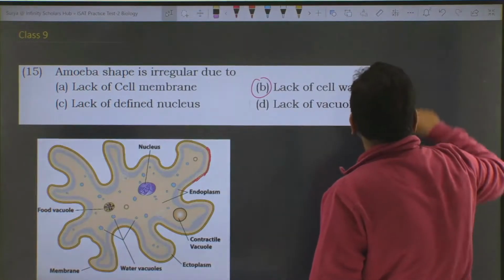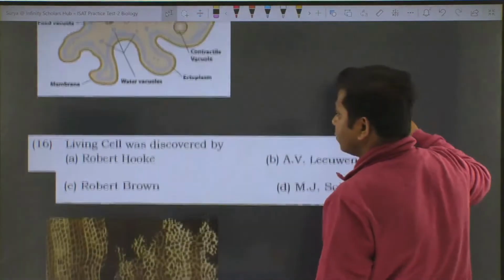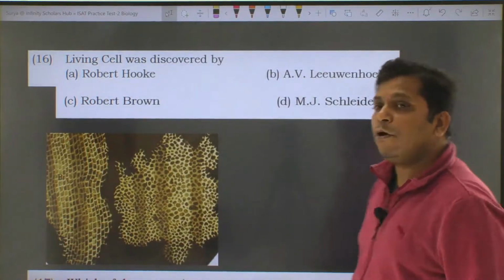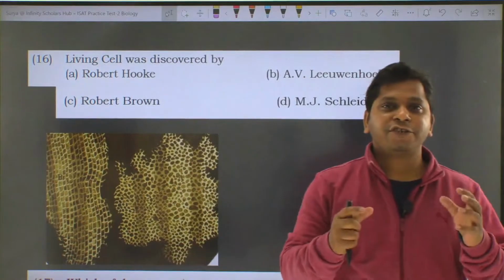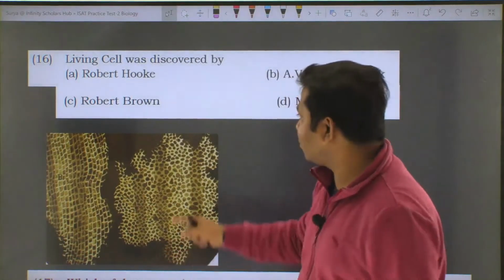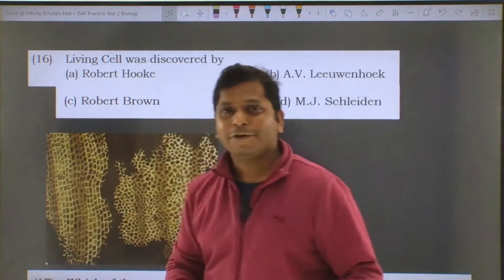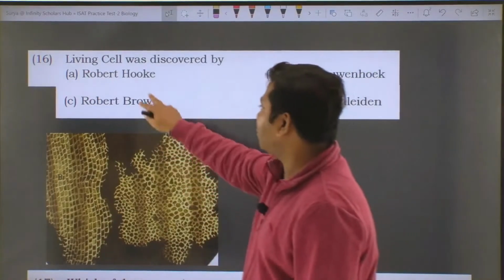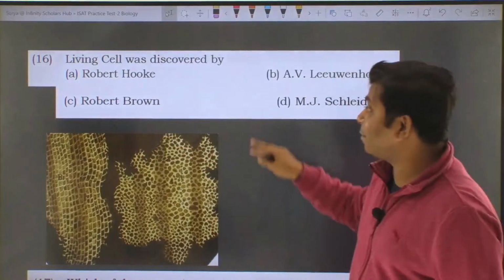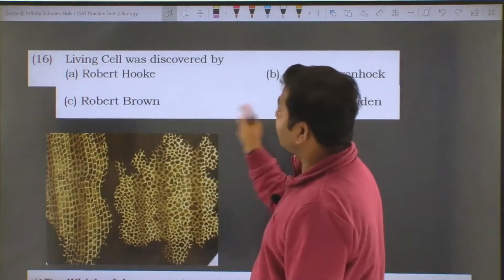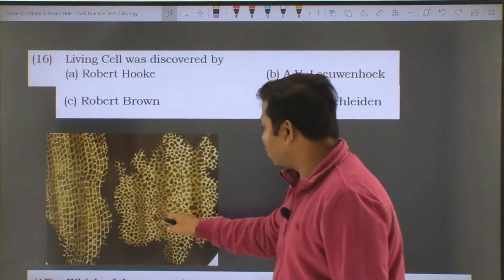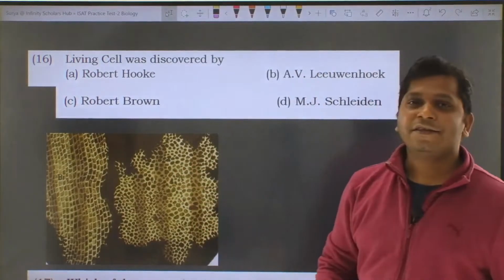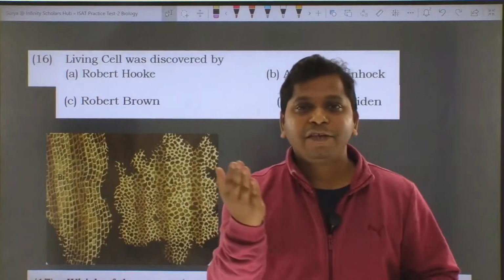Let's move to the next question. Living cell was discovered by whom? We all know that the first cellular structure was discovered by Robert Hooke, so by default you could pick that option, but the question asks specifically who discovered the living cell. As you can see here, this is the cellular structure Robert Hooke saw for the first time from a piece of cork.